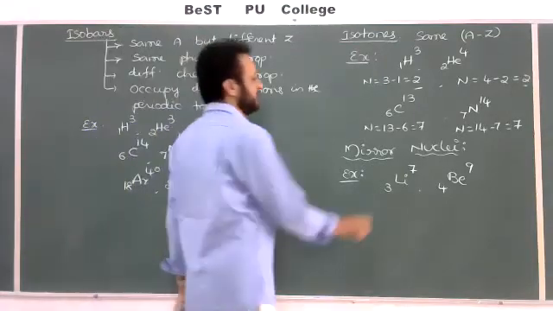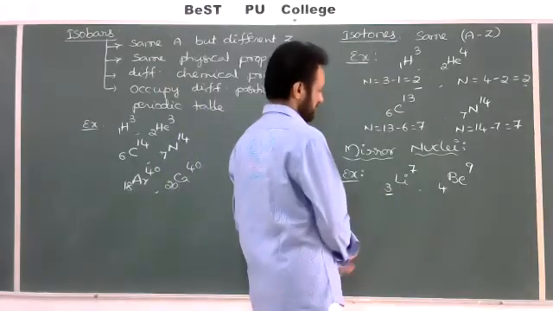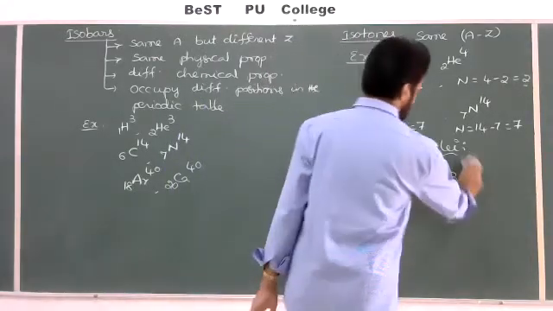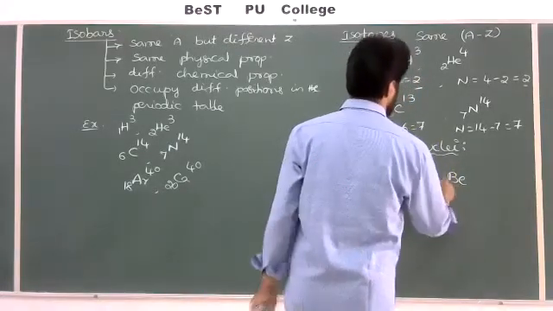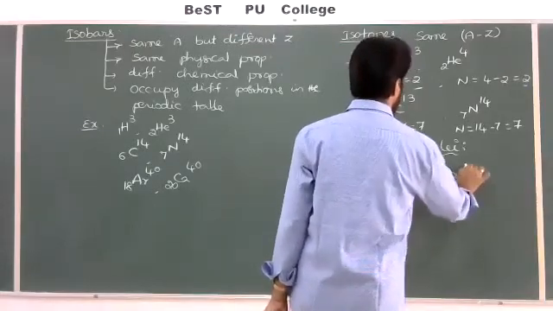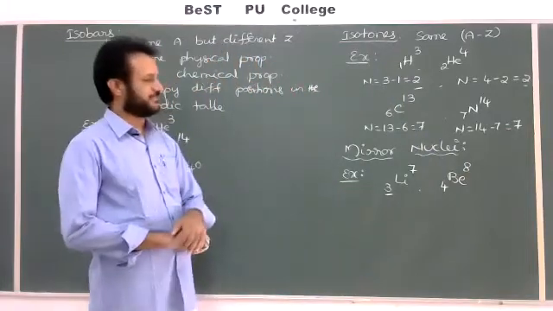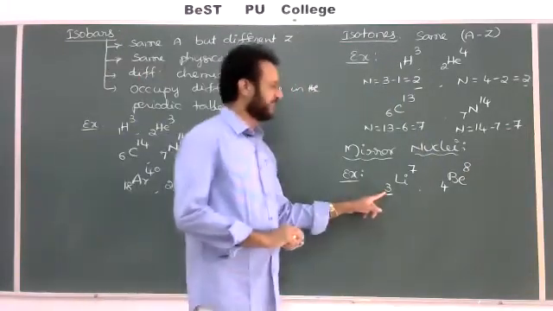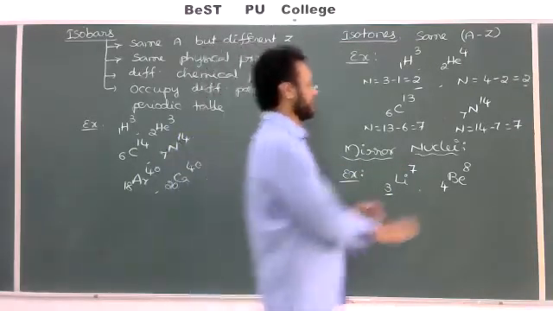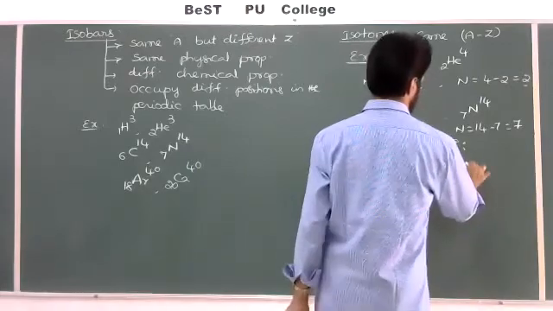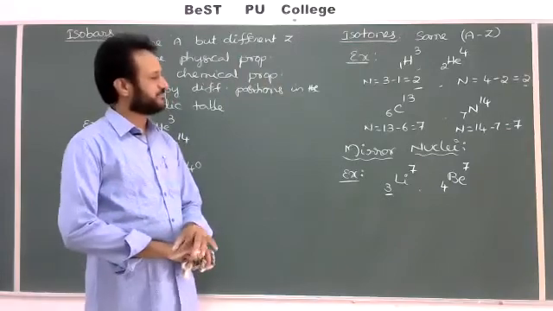For example, here if you take lithium and beryllium, number of protons equal to 3 in lithium, 4 in beryllium. Take mass number 7 for both, and check what you will get.